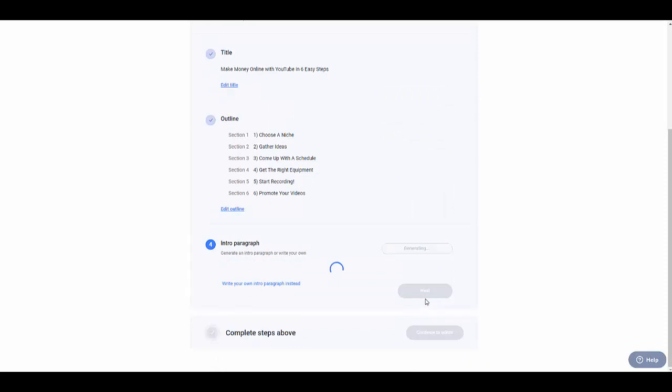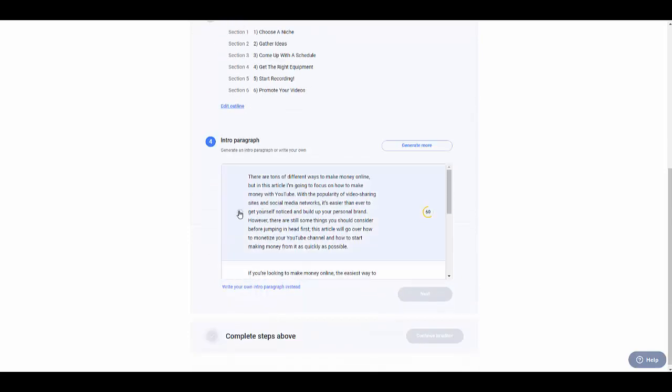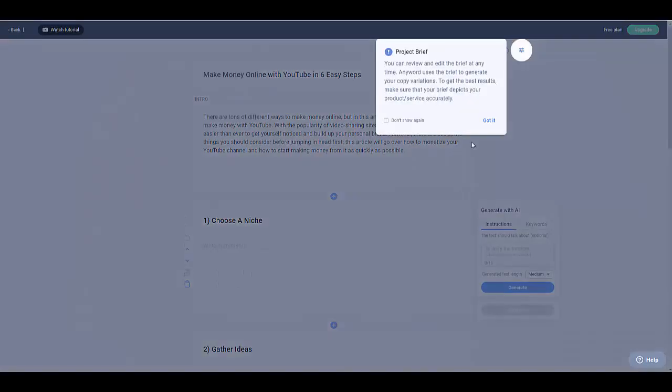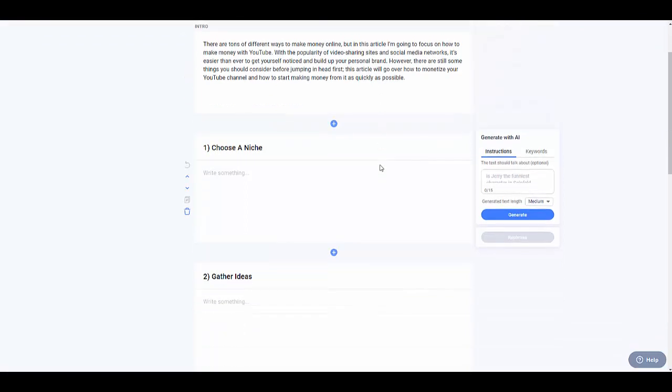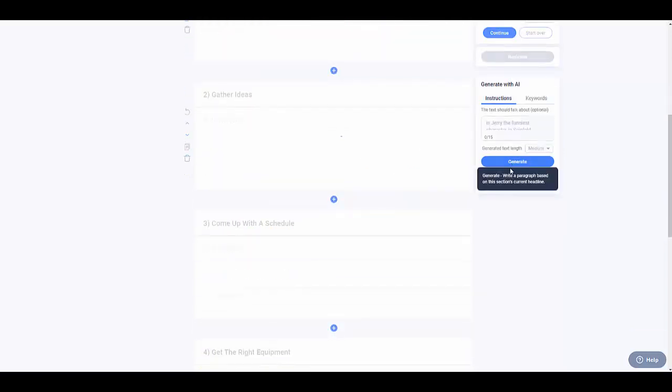Now I need the paragraph. I need the information. So now I'm gonna be importing all the paragraph and everything. So I'm gonna click here where it says continue to editor. Here is a quick explanation. I'm gonna be generating everything that I need. This is what I actually need. I need to generate all of them.